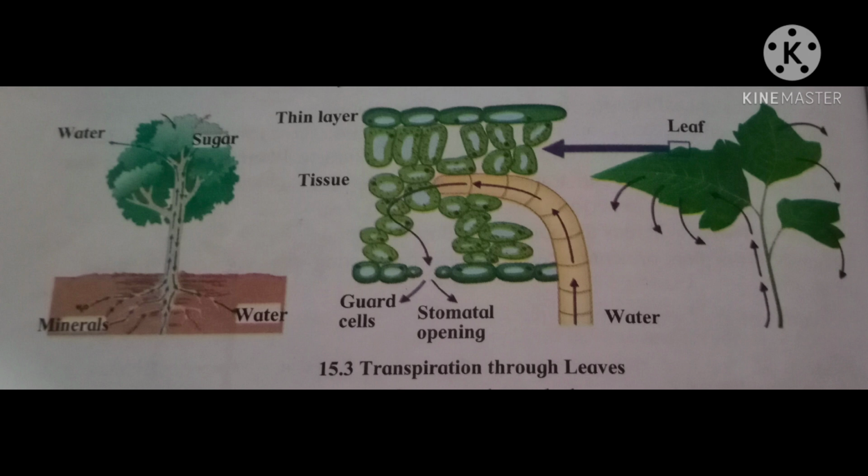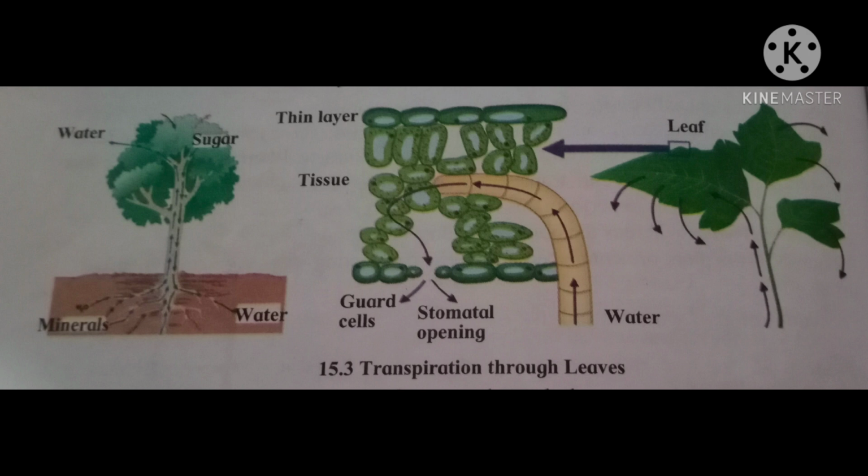As a result, the water level in the epidermal layer of the leaf decreases. Water is brought up to the leaf through the xylem to compensate for the lost water.